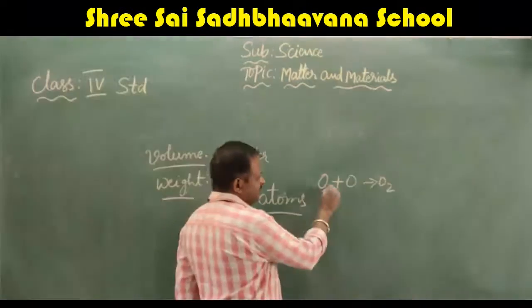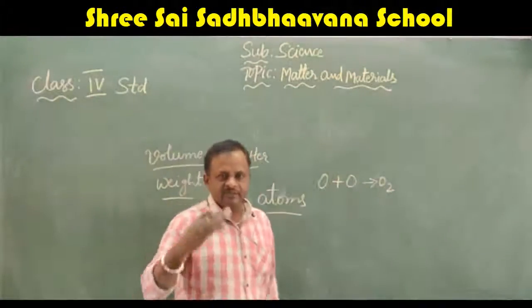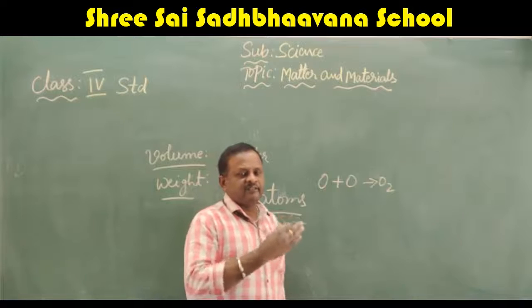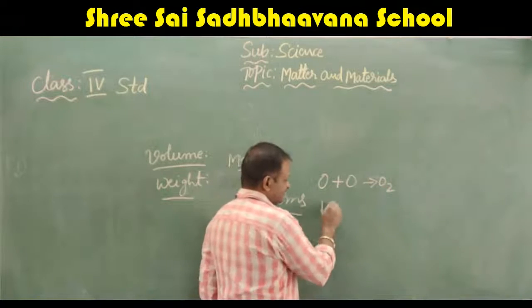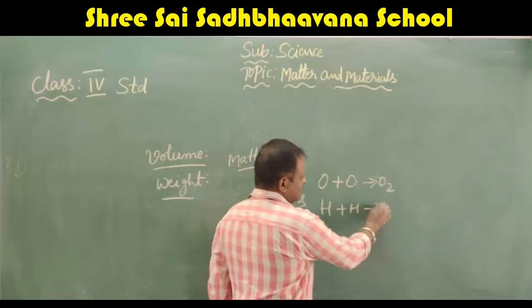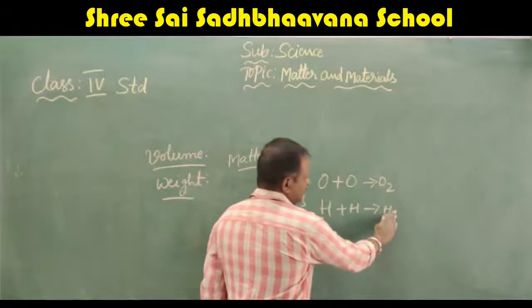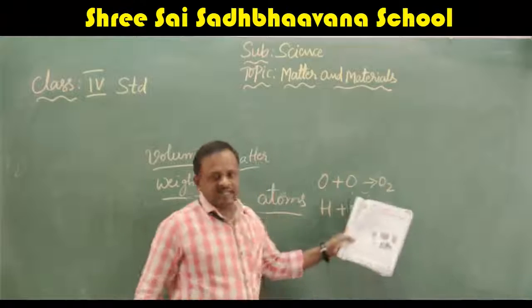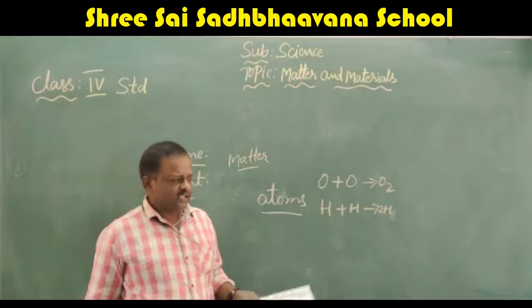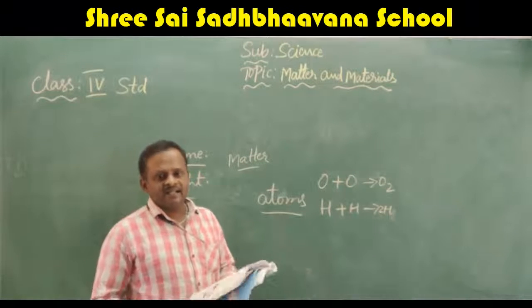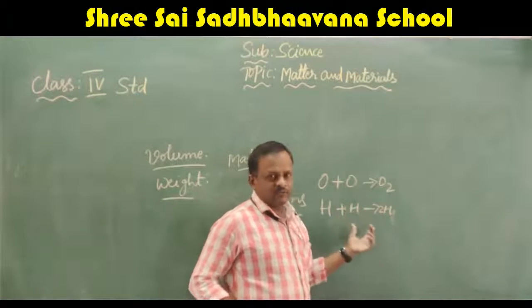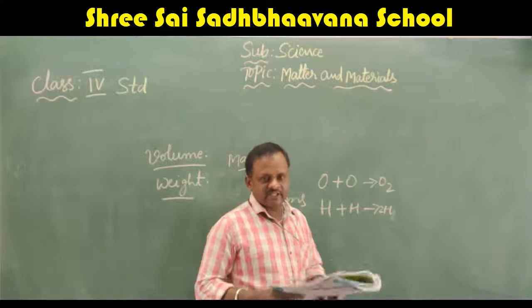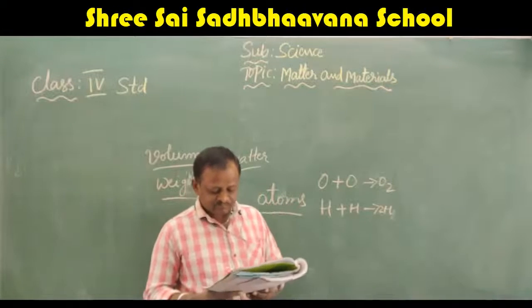Like this. Why are we writing O for oxygen? When you come to the higher classes, you will come to know why we write O for oxygen. Hydrogen, H plus H gives rise to H2 or 2H. Like this they will write. Everything you learn in the higher classes. When you come to the 7th standard and 8th standard, you will know about this. In this lesson also they have given it, I will explain afterwards.